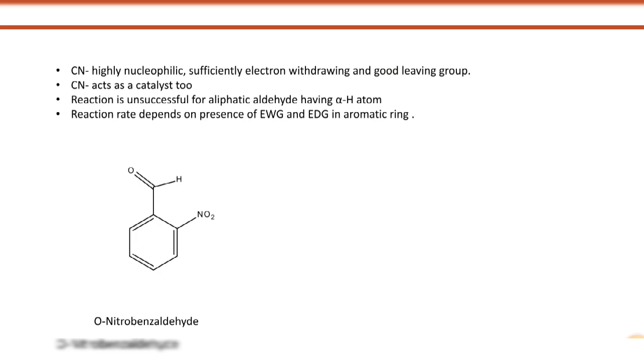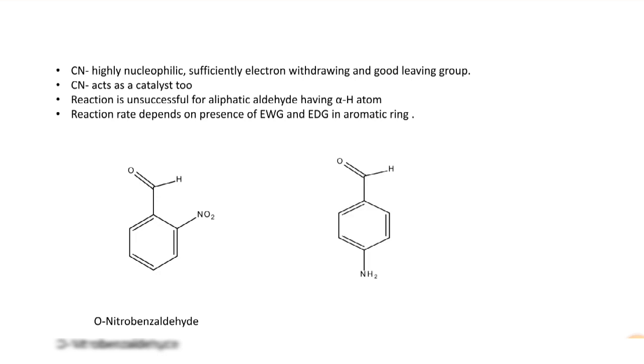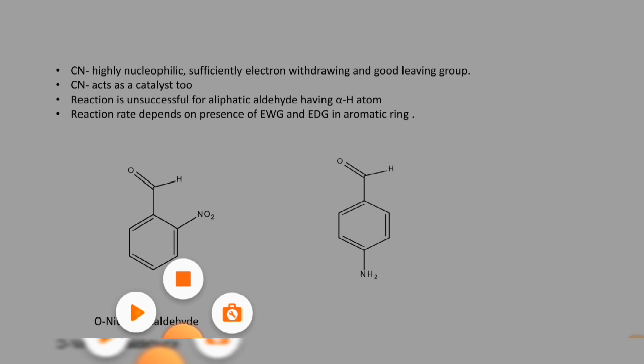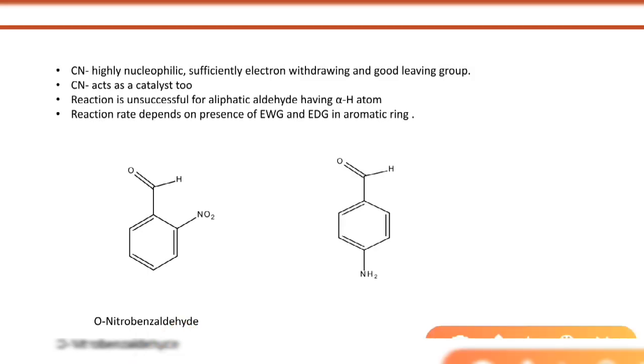Now another example is para-aminobenzaldehyde. For para-aminobenzaldehyde, the aldehyde carbon is less electrophilic owing to resonance interaction involving the amino and aldehyde groups, and does not act as an acceptor molecule. What happens for para-aminobenzaldehyde? The lone pair of the amino group is involved in a resonating interaction with that aldehyde group.